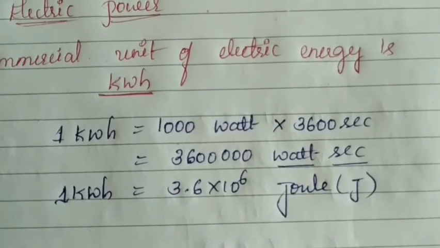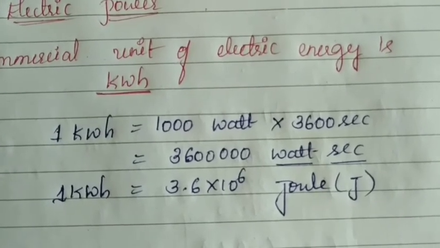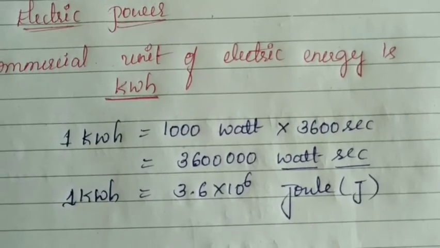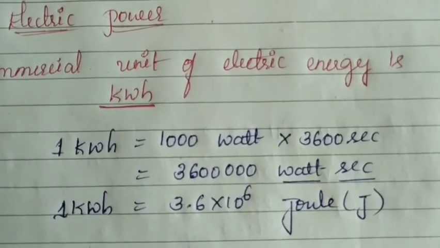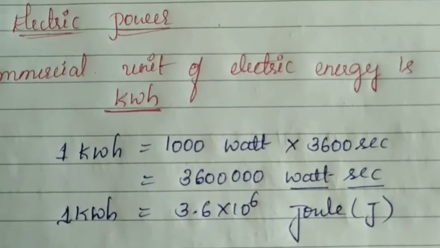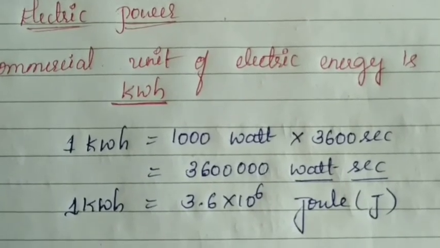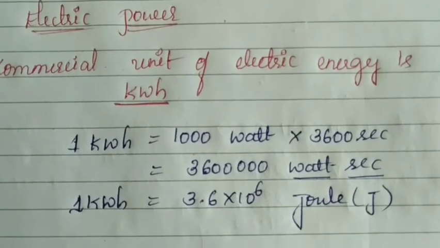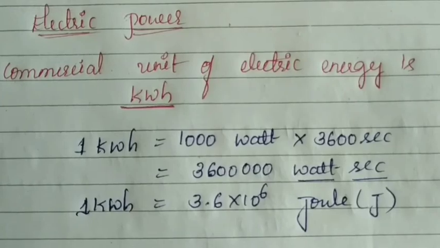Here the heat is generated or consumed by the electric circuit. Due to that reason, this is also an energy. For that reason, we represent 1 kilowatt hour in terms of joules. The value of 1 kilowatt hour is equal to 3.6 into 10 to the power of 6 joules. This is very important from the exam point of view.